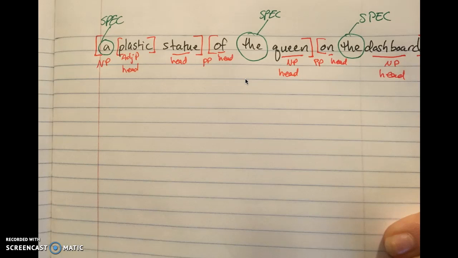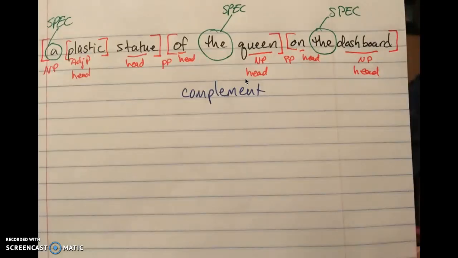So now can you see any complements in this phrase? Okay, so of the queen has to be a complement, right? Well, let's say so. What about adjuncts? What do you think? Well, I think the first adjunct is a plastic statue, and then the second one is on the dashboard.